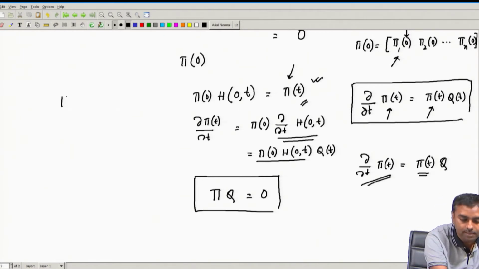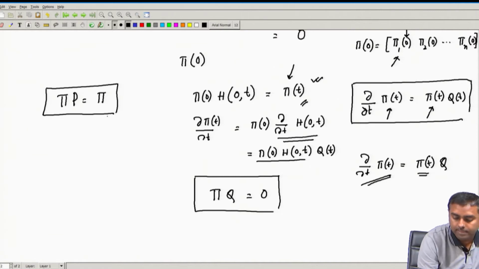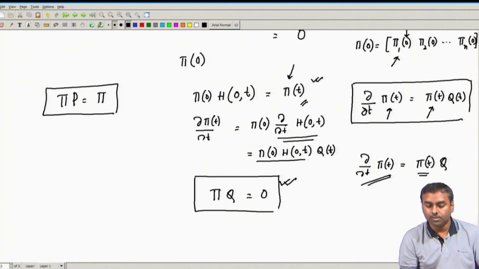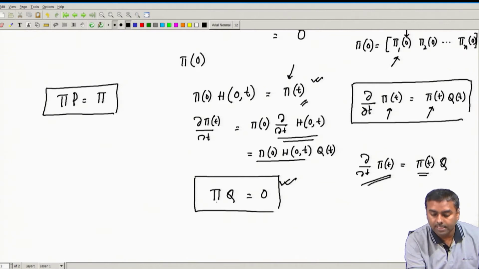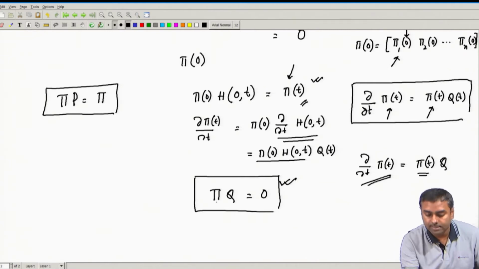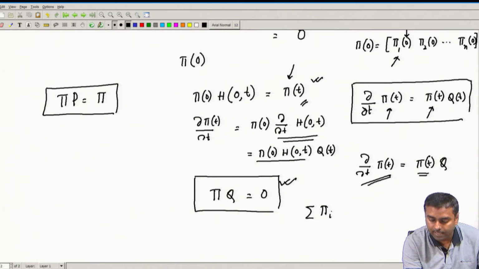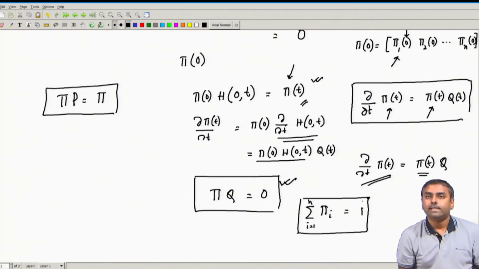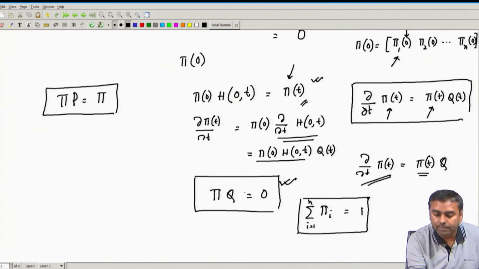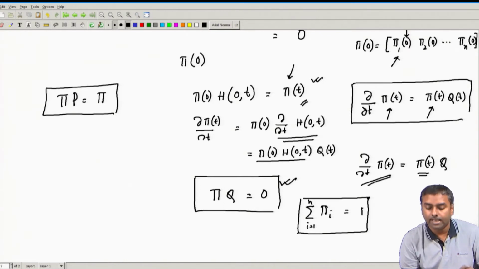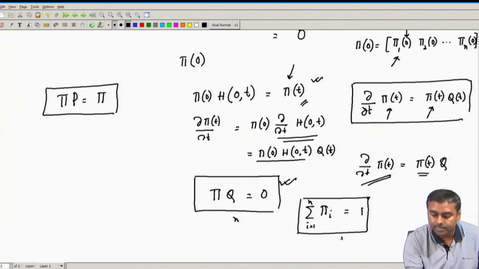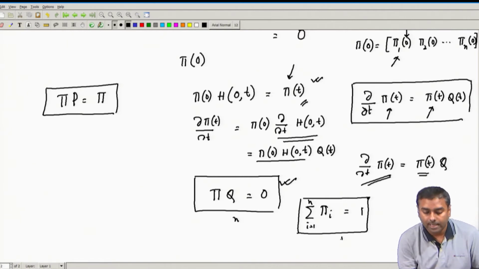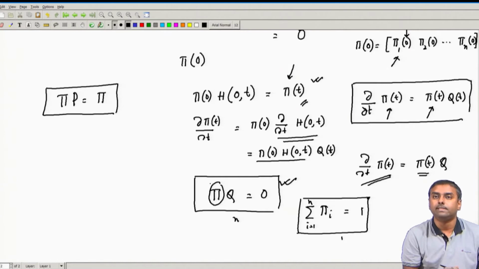This is almost like DTMC. In DTMC we had pi P equals pi. A similar equation we are getting here, which is pi Q equals 0, and of course, the associated state probabilities have a normalization: the sum of pi i equals 1, for i equals 1 to n if there are n states. So, again it is a set of linear equations. There are n linear equations over here, because this is an n dimensional matrix, and one equation over here. You can solve those linear equations and get the associated state probabilities.